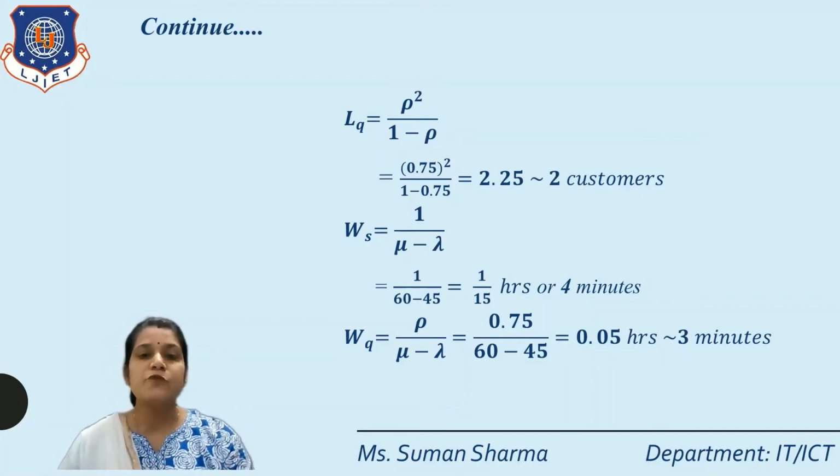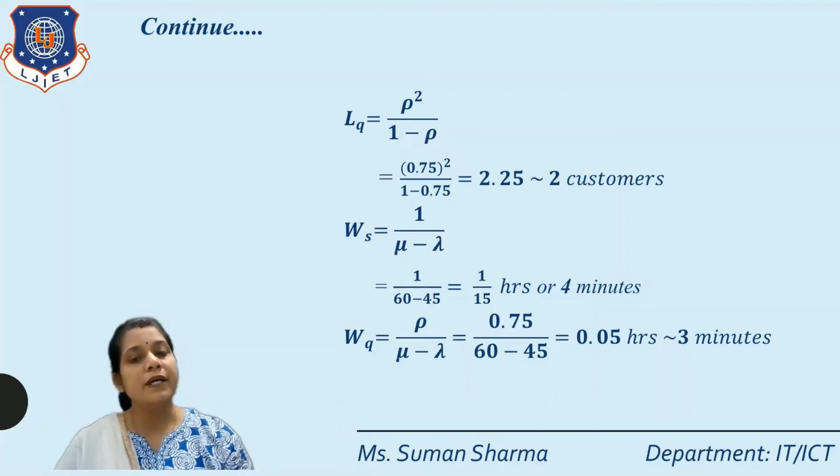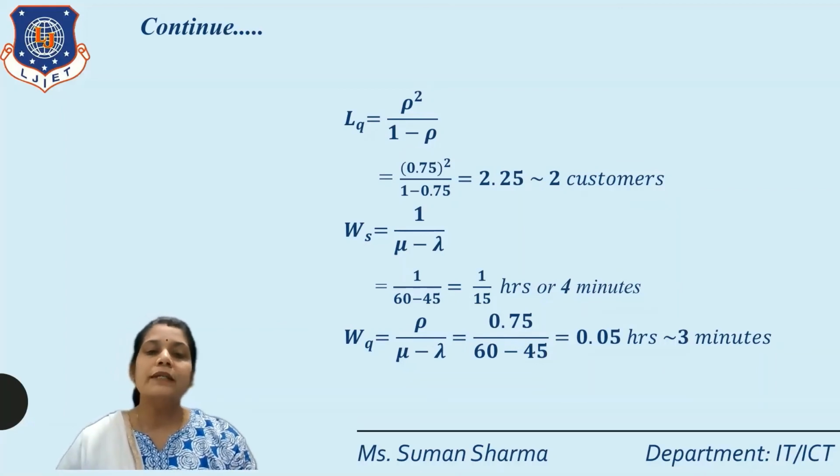Got it? Next we find the WS. What is the formula of WS? WS is equal to 1 upon mu minus lambda. Here mu is equal to 60 per hour, already given in our question, and lambda is equal to 45 per hour. So we put 1 upon 60 minus 45 is equal to 1 upon 15 hours. So you write 1 by 15 hours, or multiply by 60, so 1 by 15 hours is equal to 4 minutes.